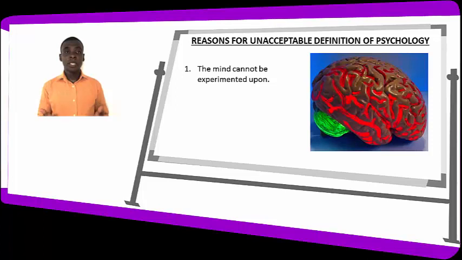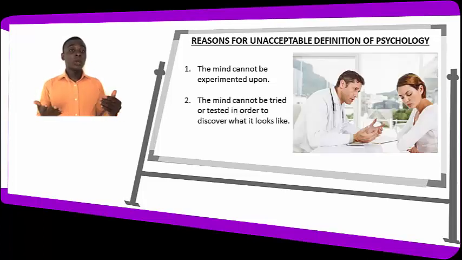So psychologists are saying that if psychology is a scientific study of the mind, but we know that the mind cannot be experimented on, that is, we cannot get the human mind and experiment on it to find out their thoughts, beliefs, and feelings, and the human is still alive, then this definition is not applicable. Most psychologists would not agree to this definition because the mind cannot be experimented on.